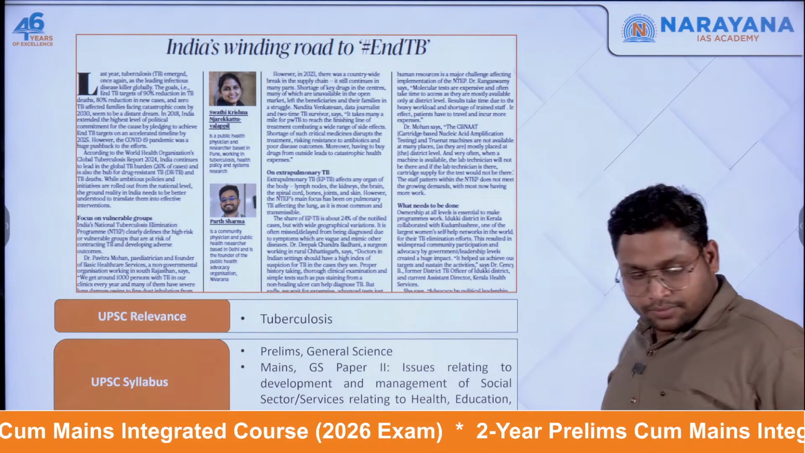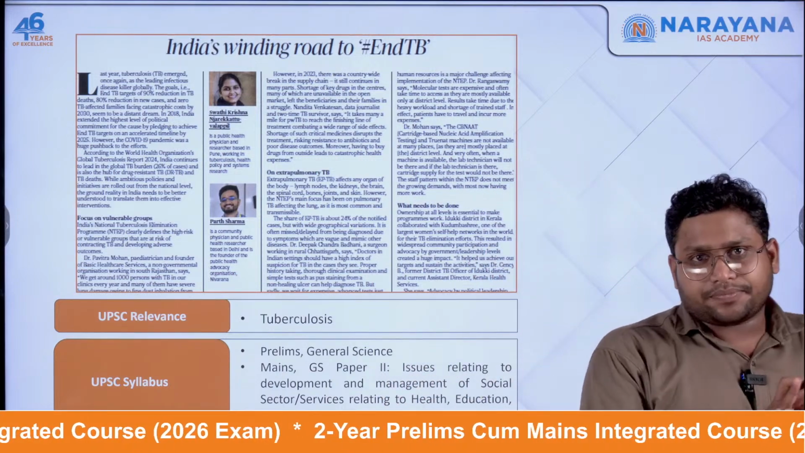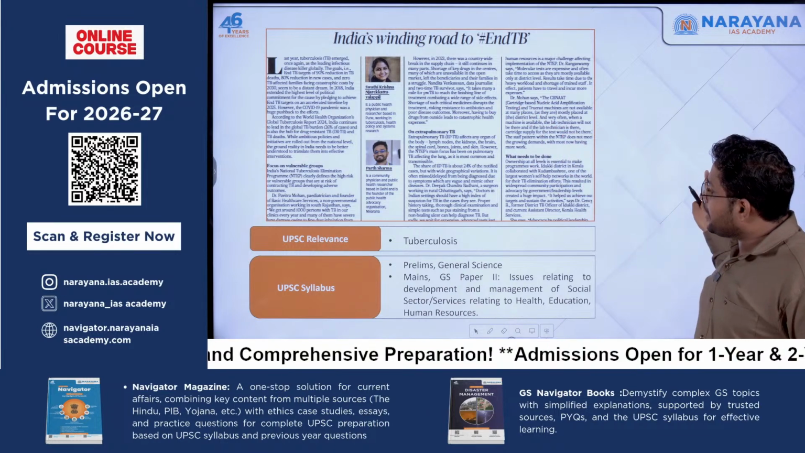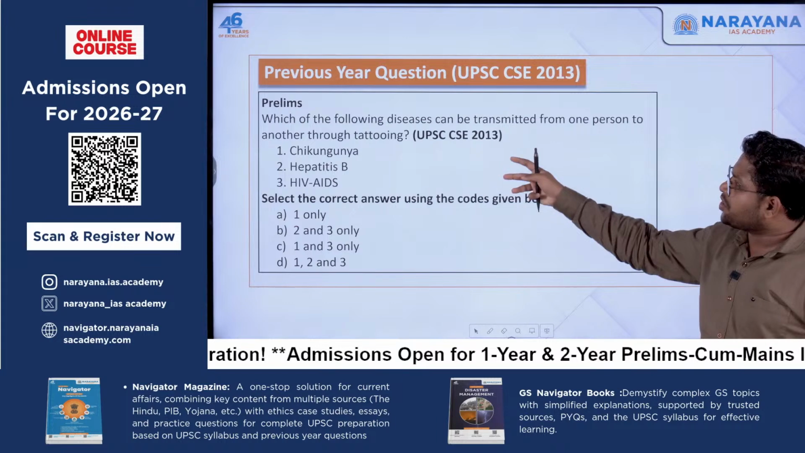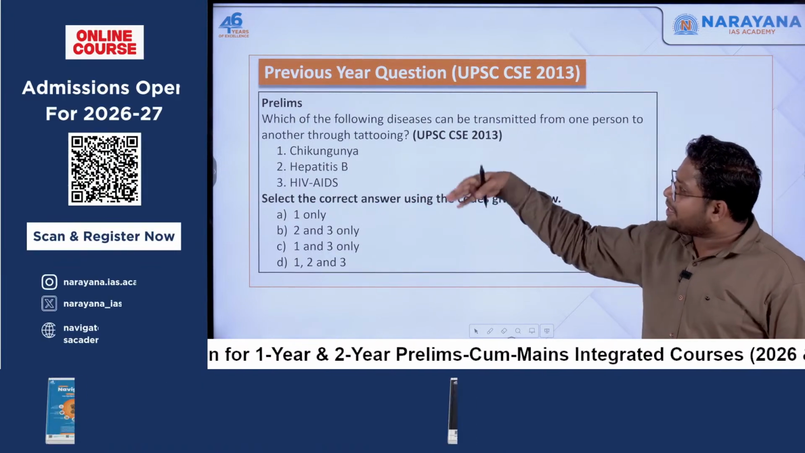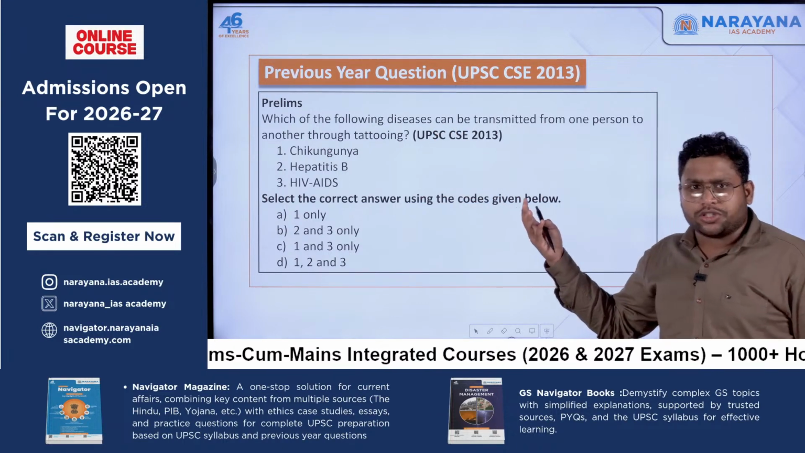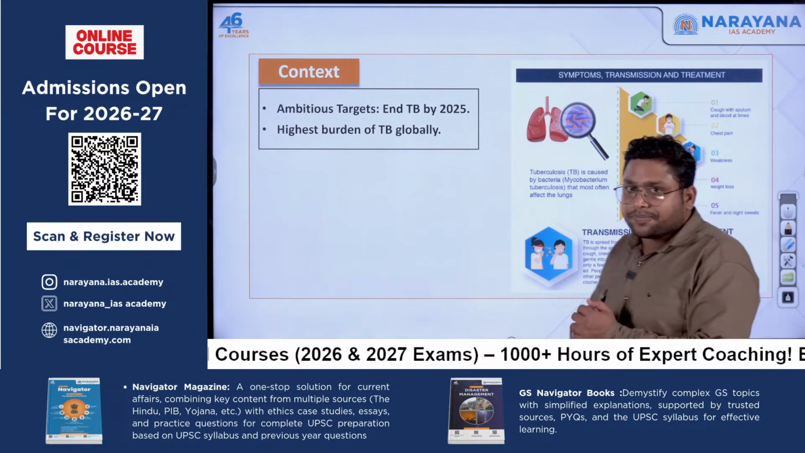Okay, so the second topic is related to tuberculosis. It is very important from both a prelims and a mains perspective. You can look at previous year questions which ask about diseases like chikungunya, hepatitis B, HIV, AIDS. Such questions can be expected for tuberculosis too. So let's talk about TB.